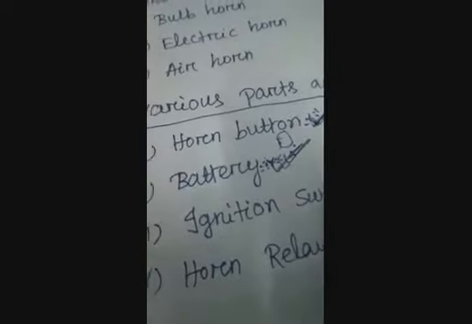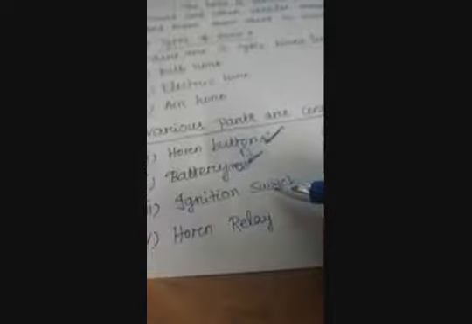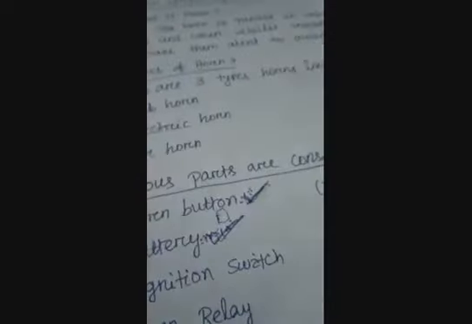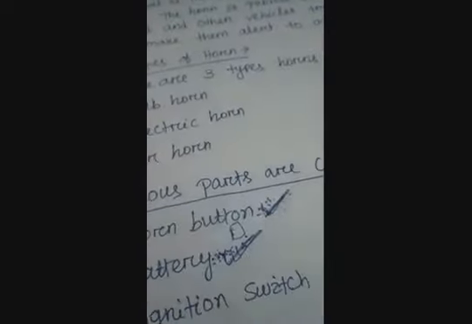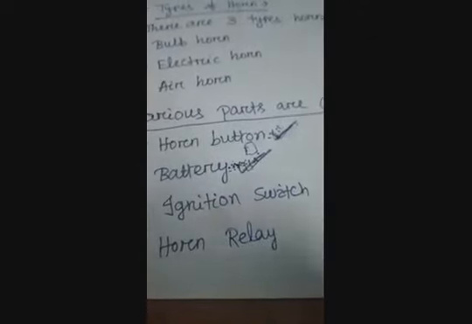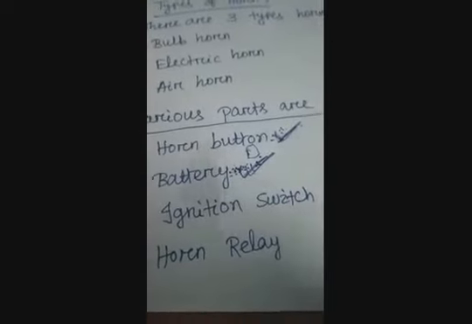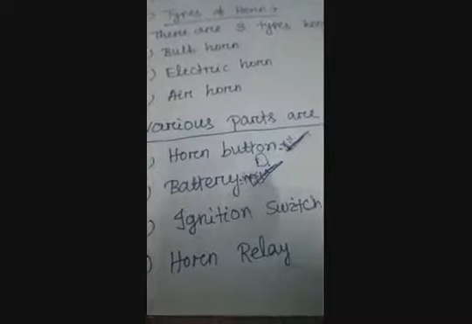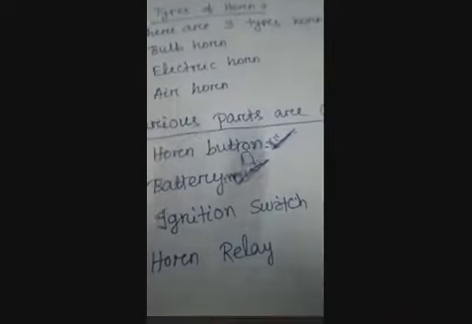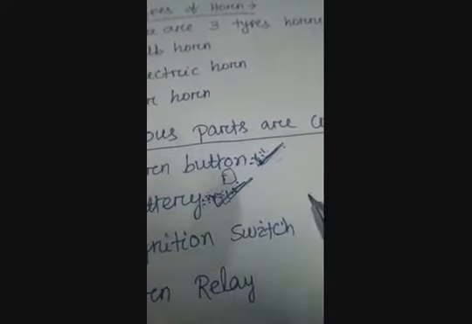Next we will discuss the ignition switch. What is the ignition switch? We already discussed ignition. What is its use in the horn circuit system? It is the starter switch or start switch. First the ignition switch is started. It is the control system of a motor vehicle that activates the electrical system for the vehicle.